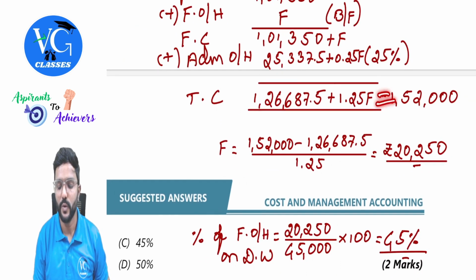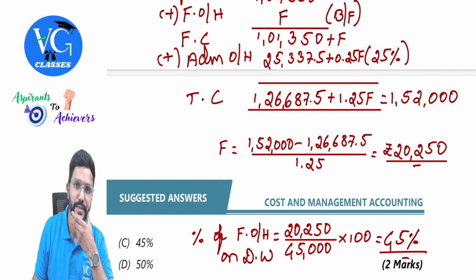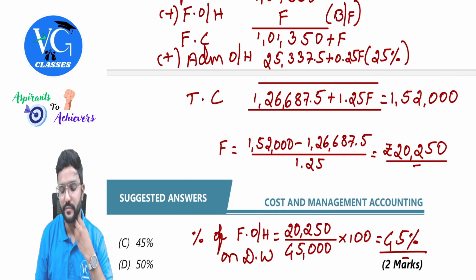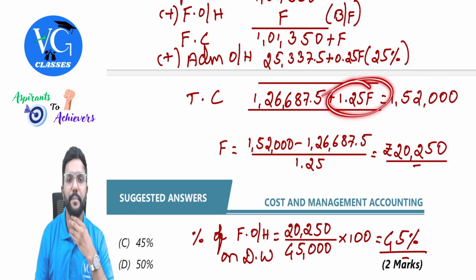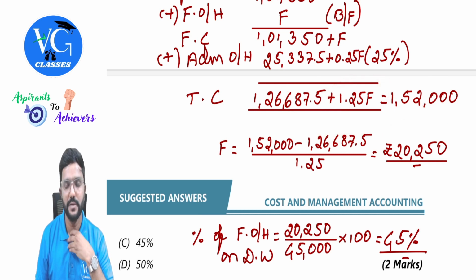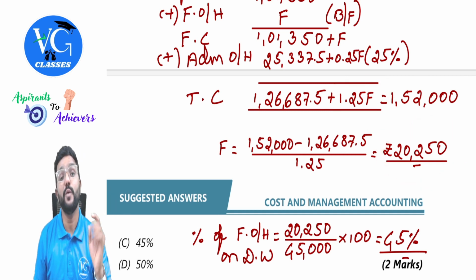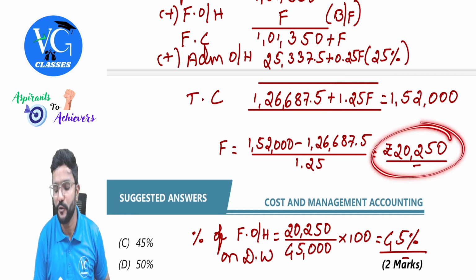So this is equal to 1,52,000. Now calculate F. If you take this to the other side, it will become minus, divided by 1.25. So factory overhead in rupees is 20,250.